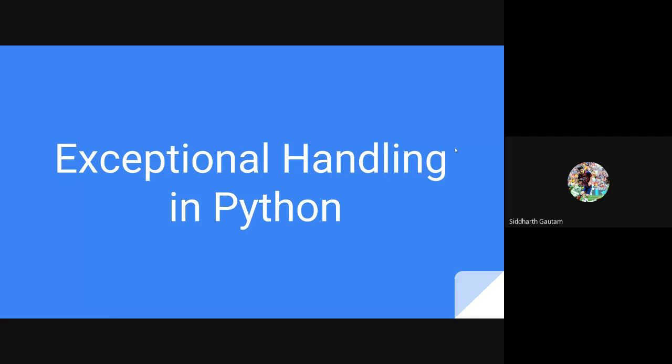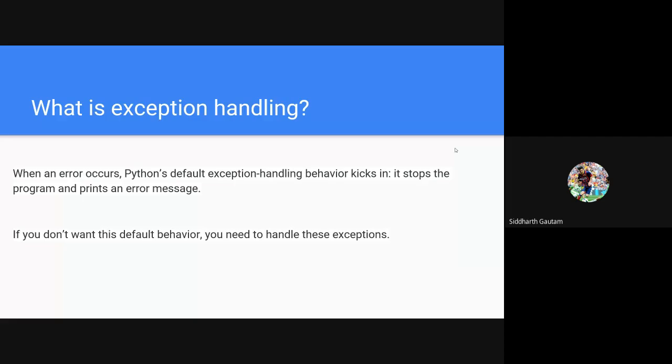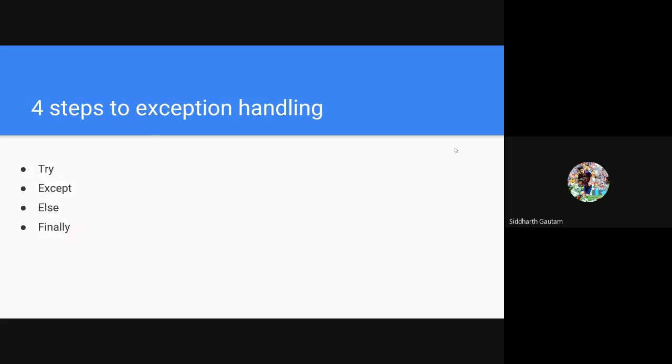Okay, now let's take a look. When an error occurs, Python's default exception handling behavior kicks in. It stops the program and prints an error message. So this is very obvious. There's a specific syntax to it, and in that syntax, there are four steps. These are try, except, else, and finally.